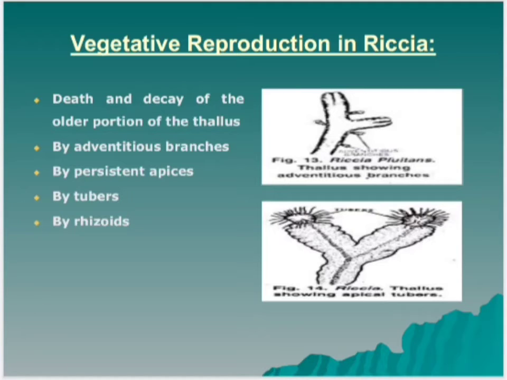Now, by rhizoids. The apical part of the young rhizoids divides and redivides to form a gamma-like mass of cells in some species, that is in Riccia glauca. These cells contain chloroplasts and are capable of developing into a new thallus.